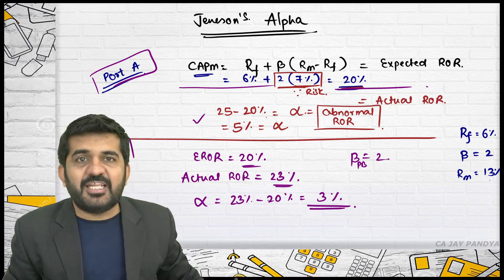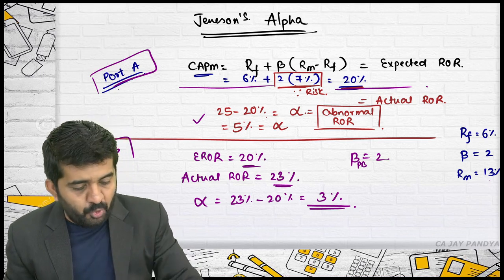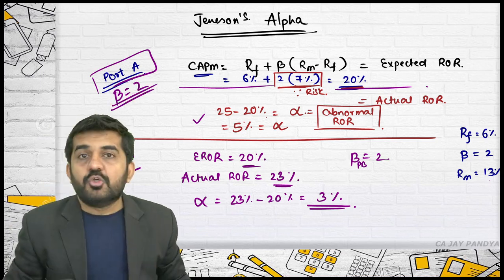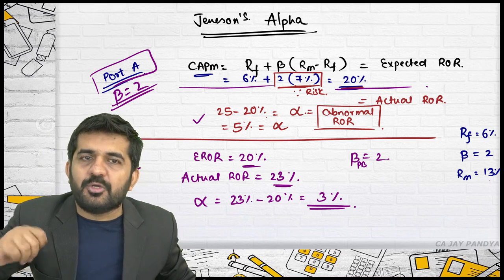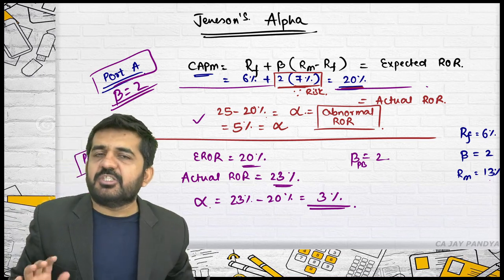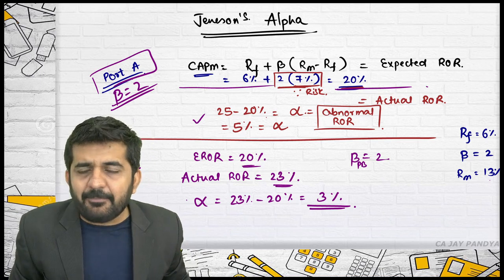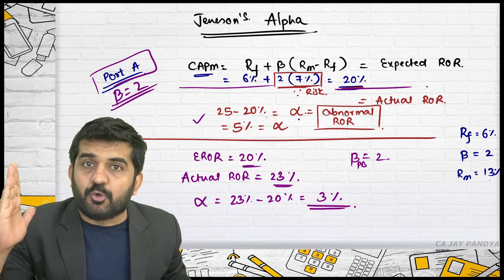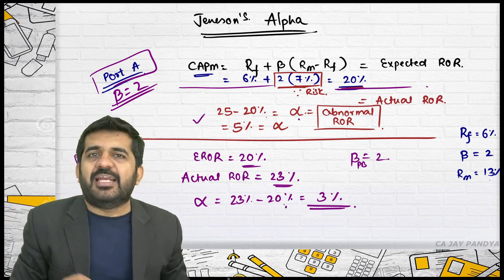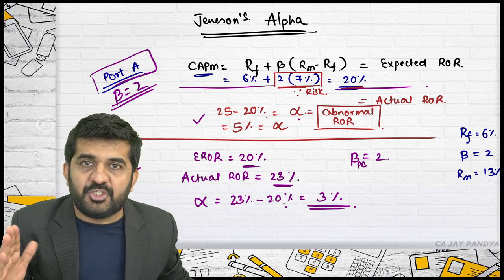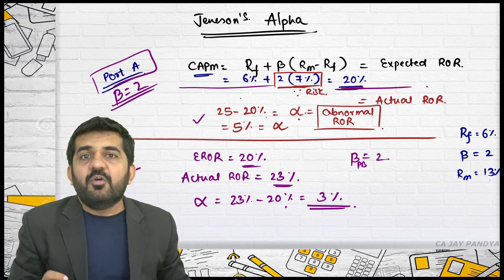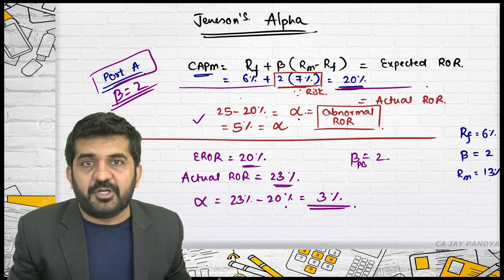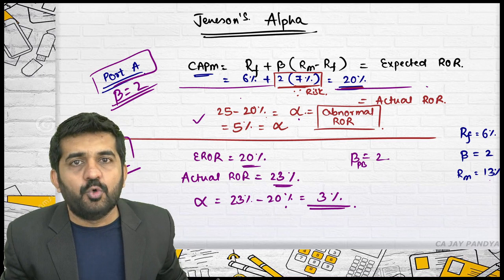Is it? Both managers are good, but understand both have a beta of 2. So both are taking the same risk. So both should have the same expected rate of return, that is 20% and 20%. Everything else remaining the same, this portfolio manager is earning 5% more as compared to the benchmark. This portfolio manager is earning 3% more as compared to the benchmark. You should put your money in a portfolio where the portfolio manager has a higher alpha or higher abnormal rate of return or higher return as compared to the benchmark.